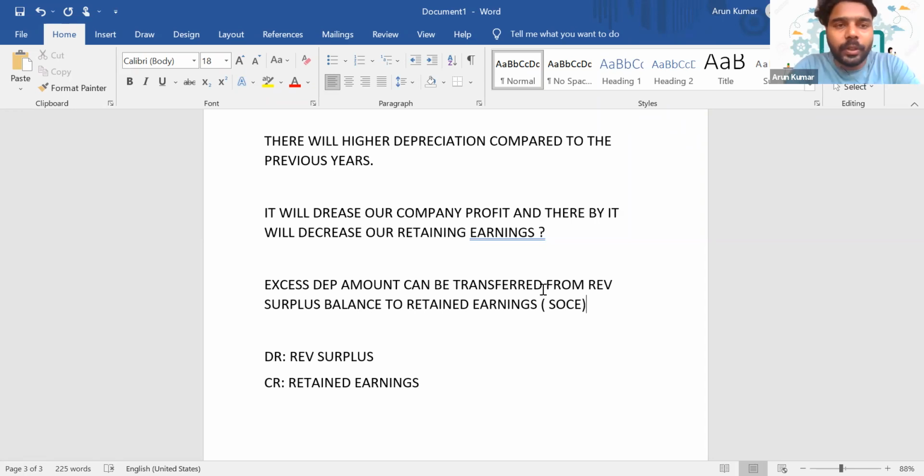We will not reduce it. The depreciation charge to the SOPL will be calculated on the revalued amount. Previously the asset's carrying amount was lower, but because of the revaluation the asset value has increased and thereby depreciation increases as well. So that excess depreciation will be transferred from revaluation surplus to retained earnings. Is it clear, everyone?